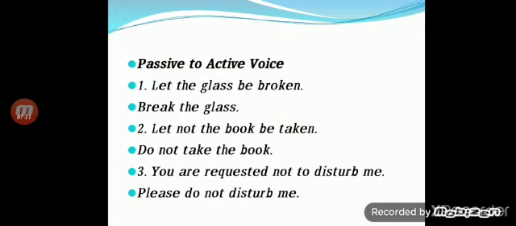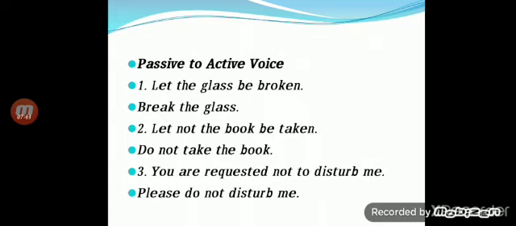Now passive into active voice. Let the glass be broken. It's very simple. We don't use let, and we start the sentence with the verb. Broken, the present form is break. So, break the glass. Let not the book be taken.